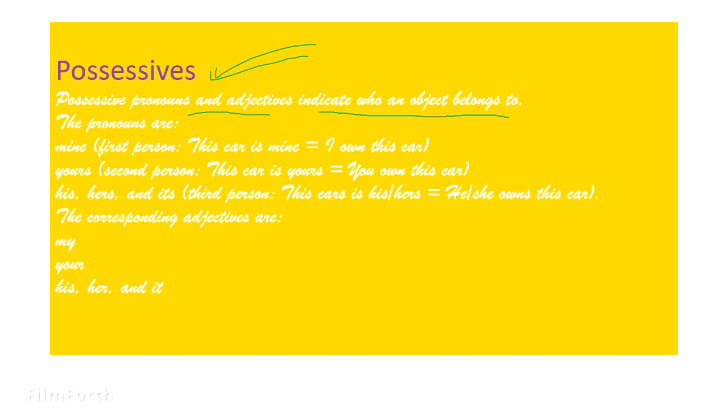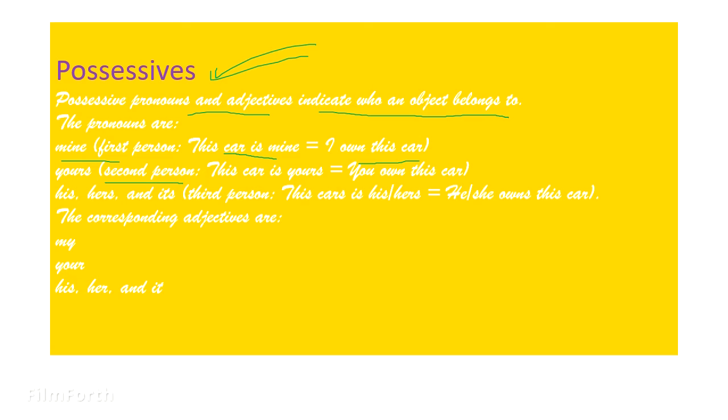The pronoun mine is always first person. This car is mine. I own this car. Yours is used for second person. Possessions यार ज़्यादा समझने की जरूरत ही नहीं है. Yours, second person. This car is yours. You own this car.